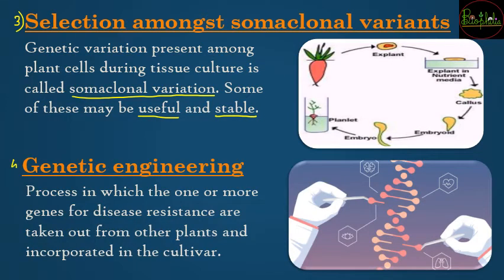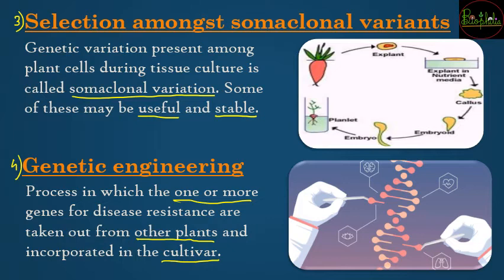The last one, that is genetic engineering. It is going to be a process by which one or more genes of disease resistance are going to be taken out from other plants और उनको incorporate किया जाएगा into the plant that you want to be disease resistant. So in genetic engineering you're going to cut the part from one plant and you're going to stitch it or paste it into the other one.